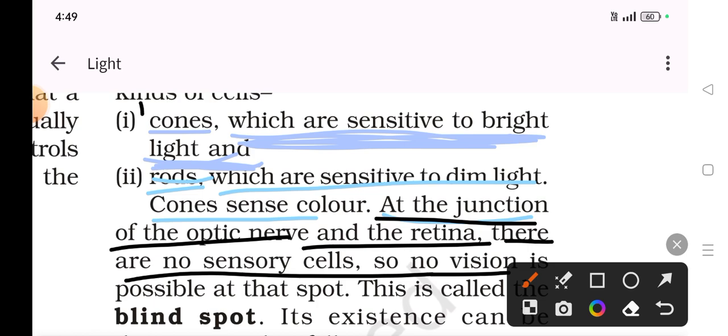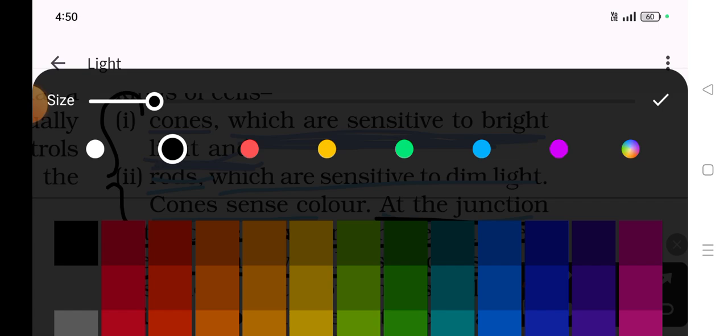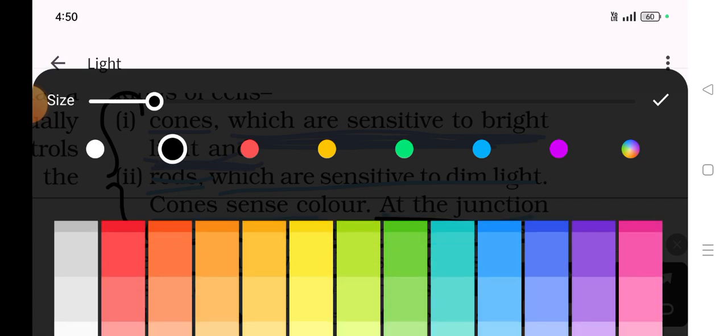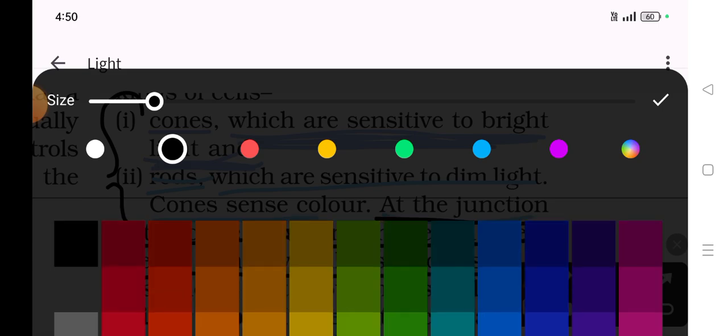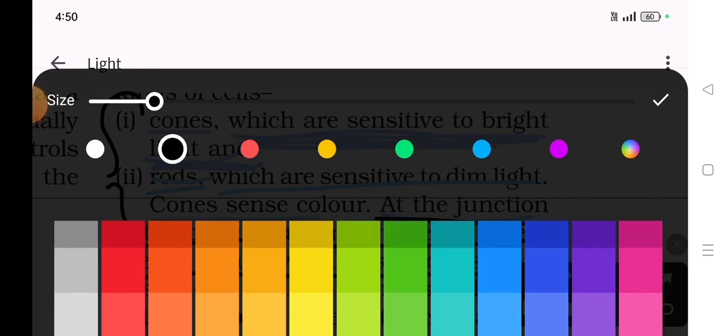Understand what cones and rods are. Cones are brightness sensitive; they sense bright light. Rods are sensitive to dim light, so they get activated and they enlarge the pupil. And cones sense the color, like we are able to identify the different shades of color. Here you can see various shades of this color. Why are we able to identify them? Because of our cones. Cones get activated.